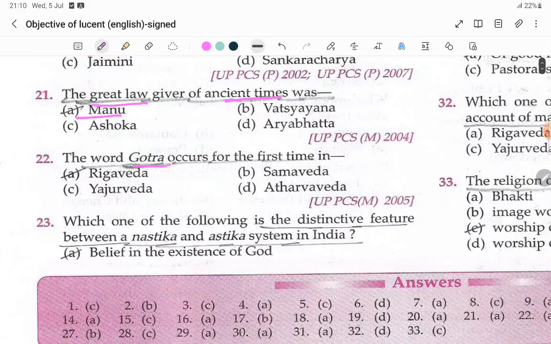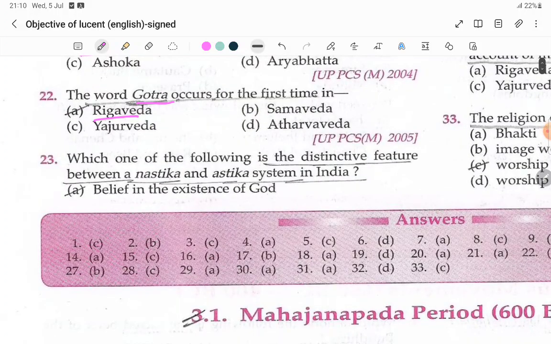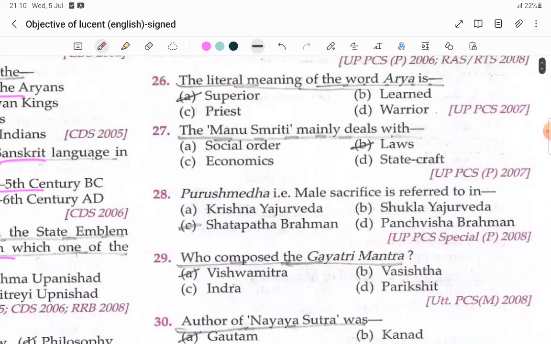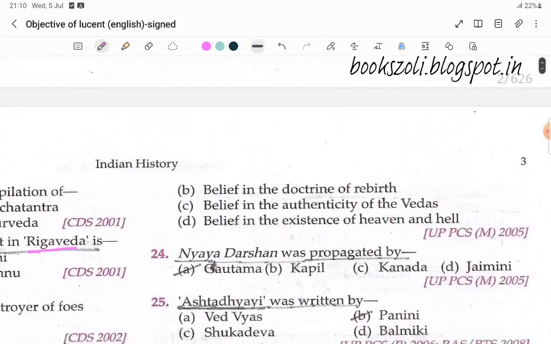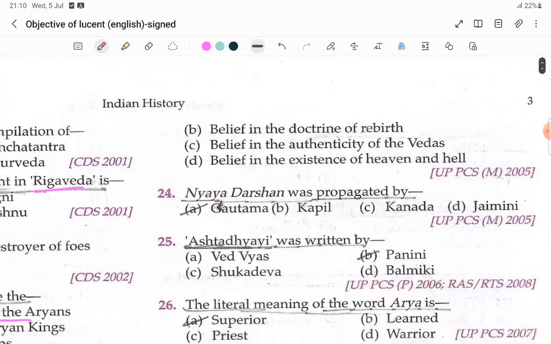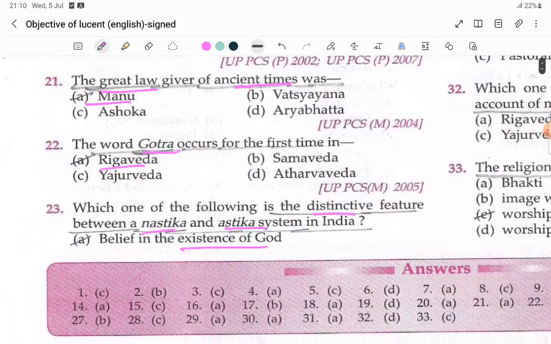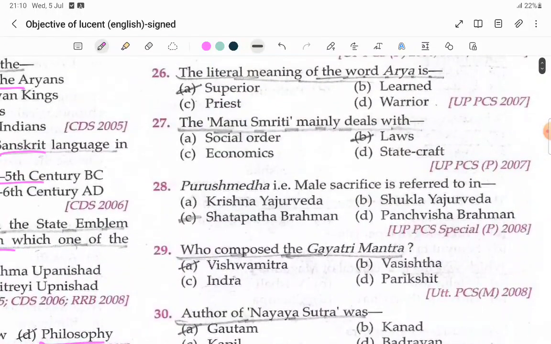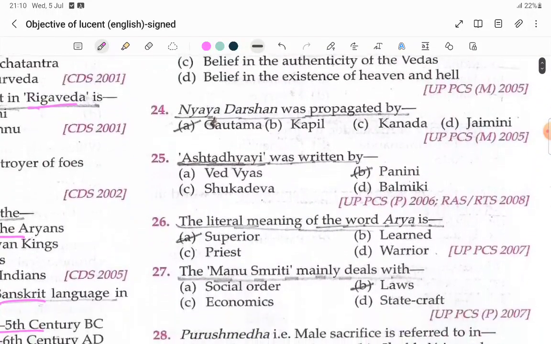The word Gotra comes from the Rig Veda. Gotra means caste. Which of the following is the distinctive feature between the Nastika and Astika systems in India? Belief in the existence of God. Nastika means they don't believe in God. Astika means they believe in God. So we did till 23rd. Next, 24th.